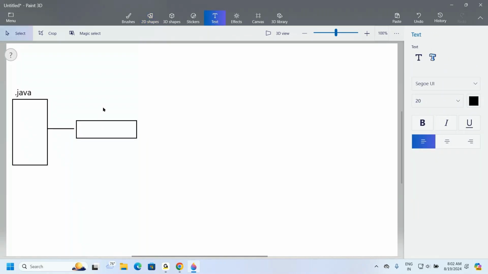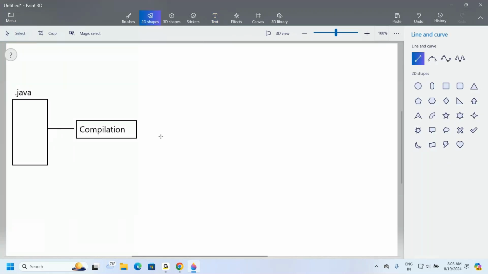Now see this compilation. As per the definition, I'm preparing this diagram, so put more concentration. When we perform compilation in Java, we are able to get a separate file.